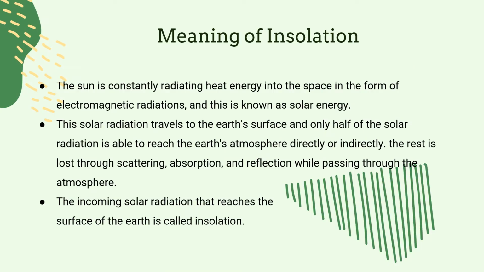Meaning of insolation. The sun is constantly radiating heat energy into space in the form of electromagnetic radiation. Those are vibrations coming from the sky, and this is known as solar radiation. Only half of the solar radiation is able to reach the Earth's surface directly or indirectly. The rest is lost through scattering, absorption and reflection while passing through the atmosphere. The incoming solar radiation that reaches the surface of the Earth is called insolation.